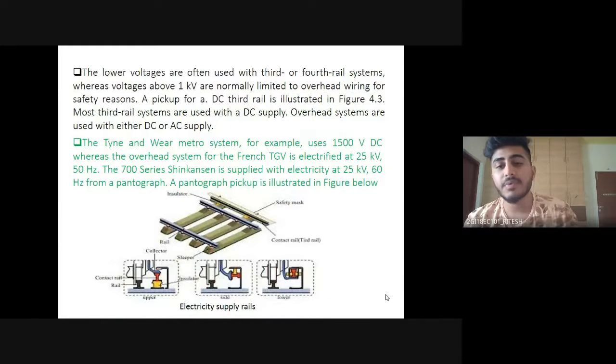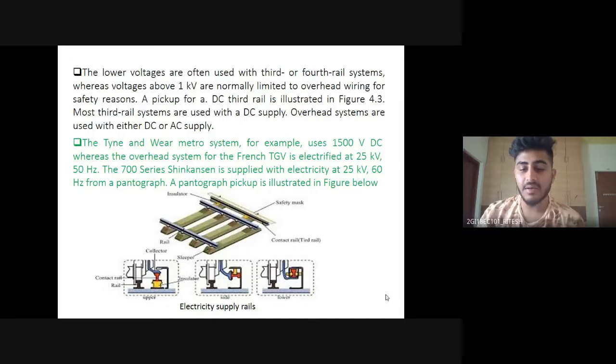And coming to the rail supply, that is supply of electricity from the rails, that can be done by two methods. One is using the same track as the rail, and the other one is having a separate parallel line running, which supplies the electricity, called the third rail and fourth rail respectively.